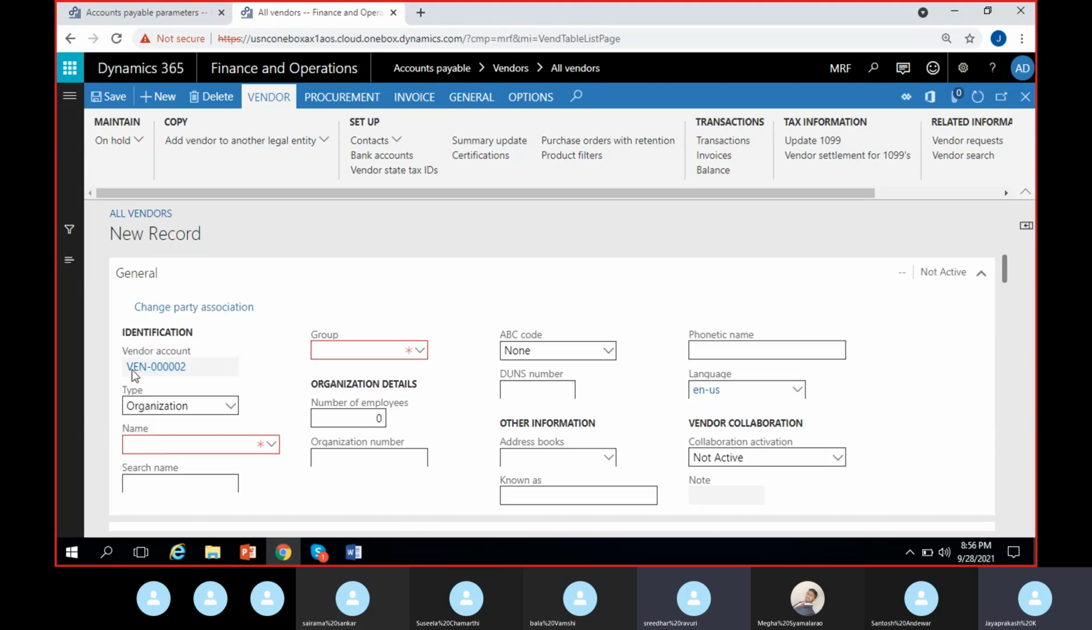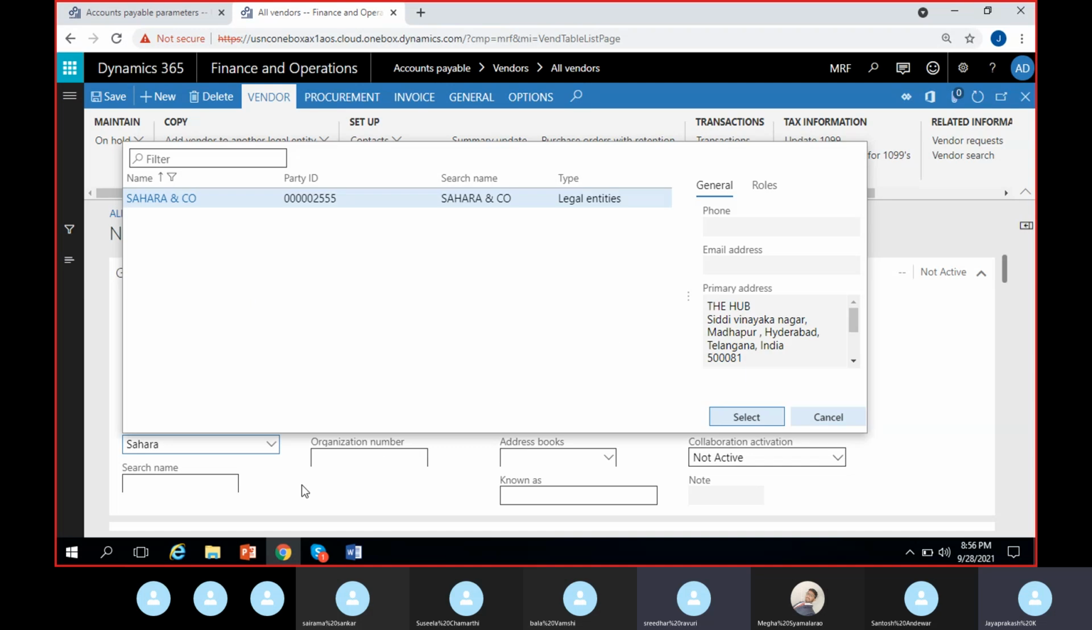See, this field is compulsory since it is already picked. These 2 fields are compulsory. The name of the vendor and the group of the vendor are compulsory, since they are highlighted in red color, you can see. So give the name of the vendor as Sahara. Okay, I'm just giving it as Sahara.